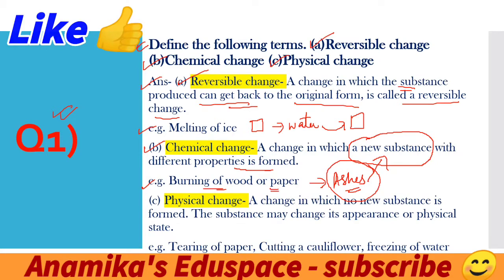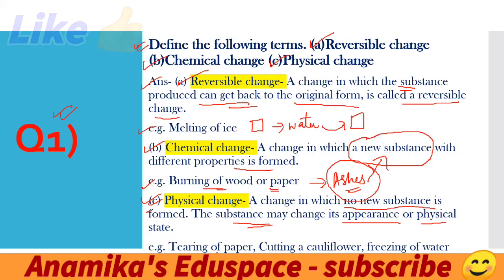Clear? Next, coming to the point number C, that is physical change. A change in which no new substance is formed is known as physical change. The substance may change its appearance or physical state. So it will only change its appearance, it will change its physical state, but there will be no new substance formed.